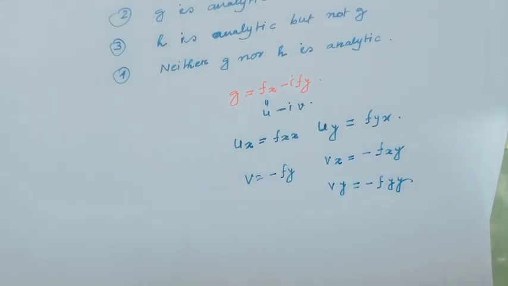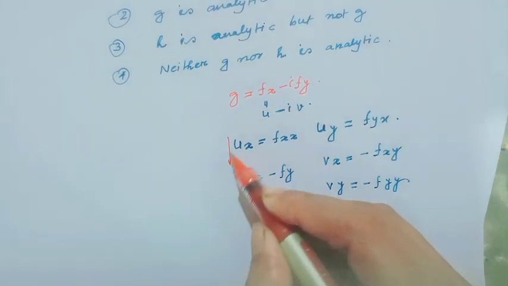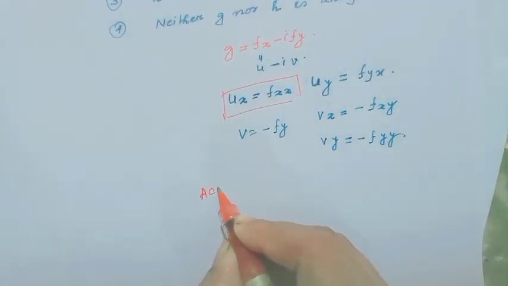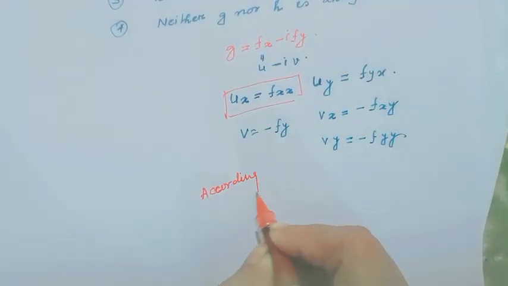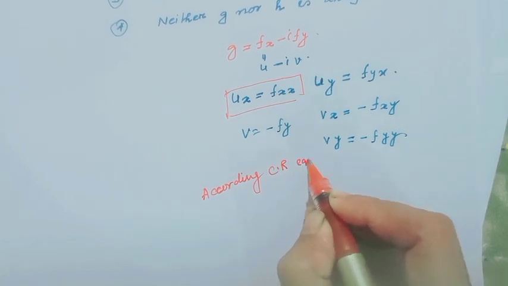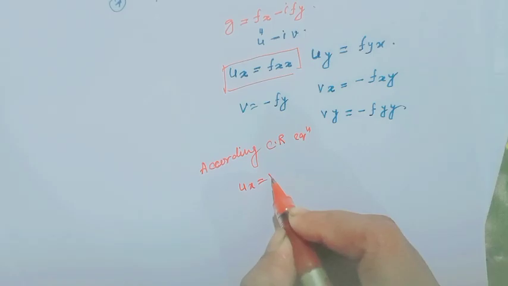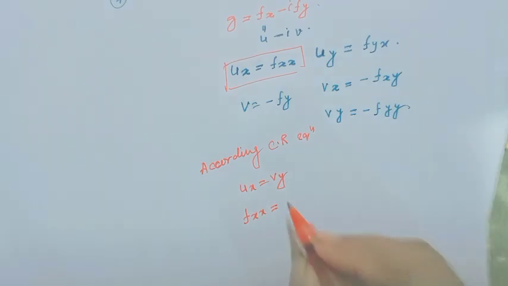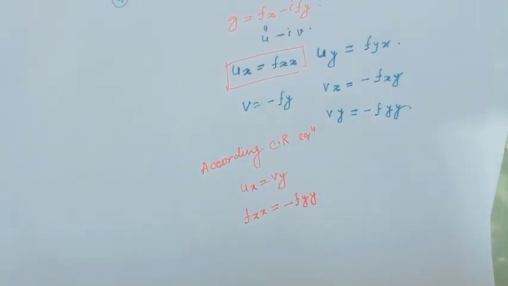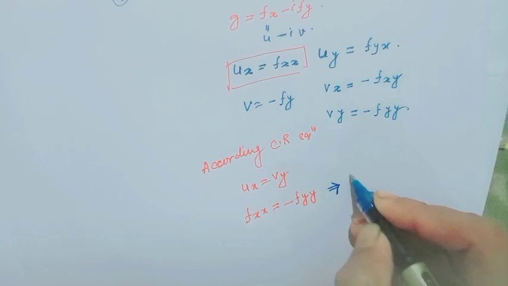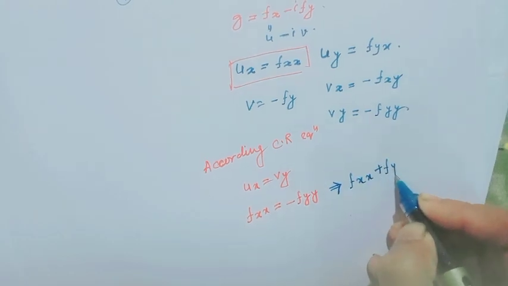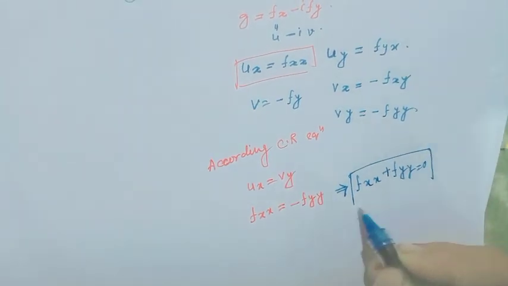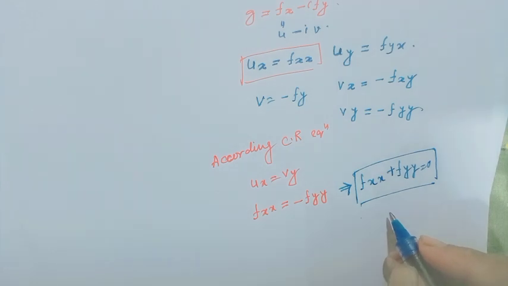And according to the CR equation, u_x equal to v_y, that means f_xx equal to minus f_yy, that implies f_xx plus f_yy equal to 0, and this is the condition of the harmonic equation.